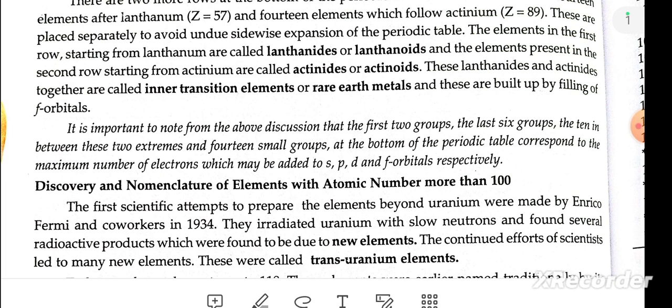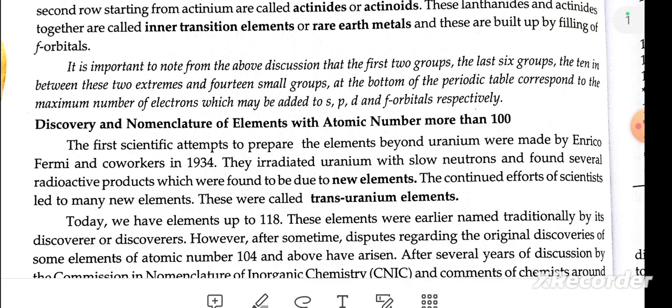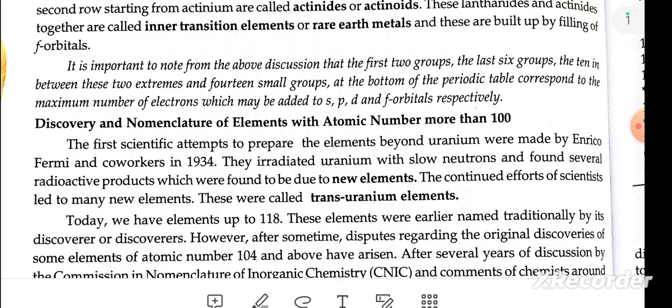It is important to note from the above discussion that the first two groups, the last six groups, and 10 in between these two extremes, and 14 in the small group at the bottom of the periodic table correspond to the maximum number of electrons which may be added to the s, p, d, f orbitals respectively. Discovery and nomenclature of elements with atomic number more than 100.